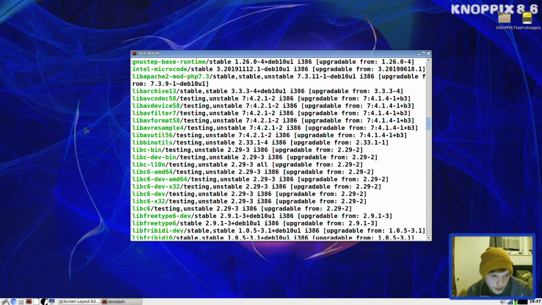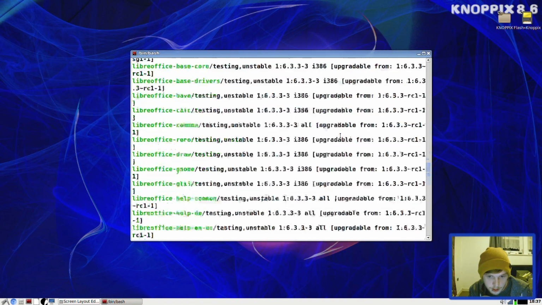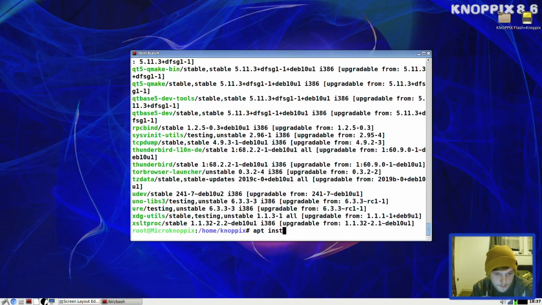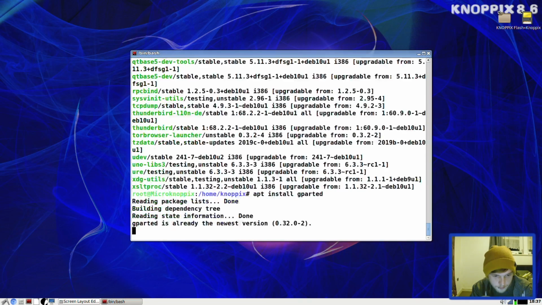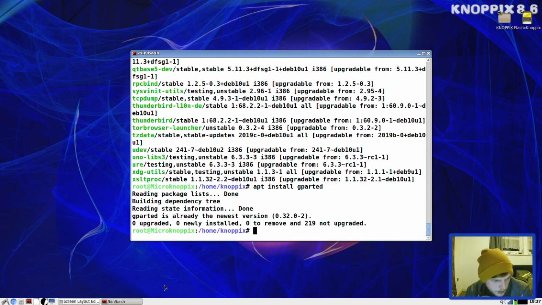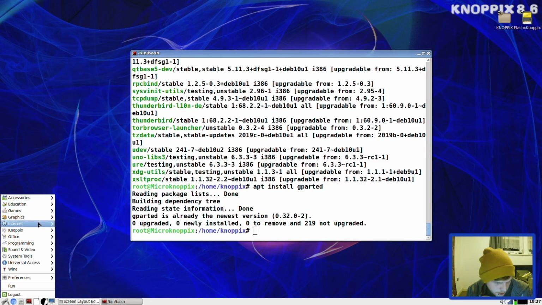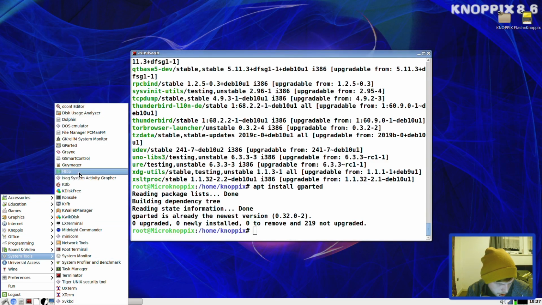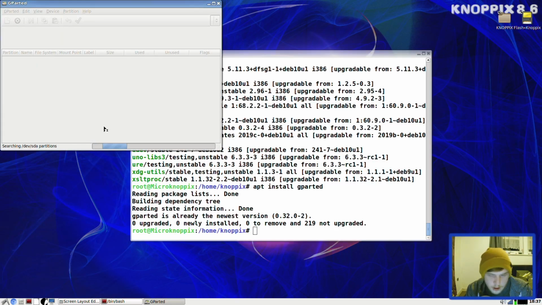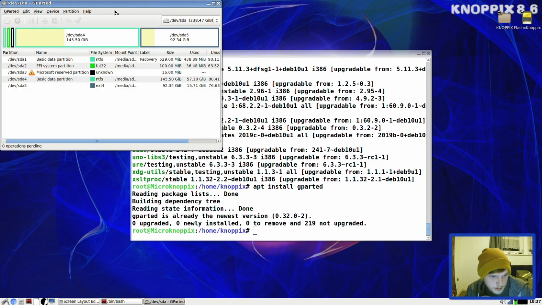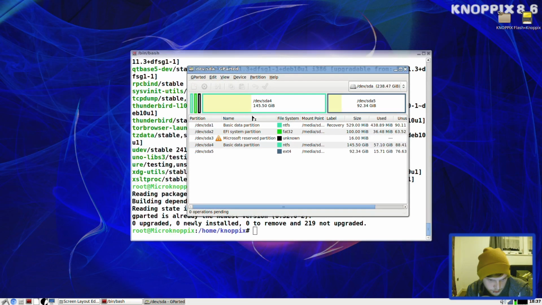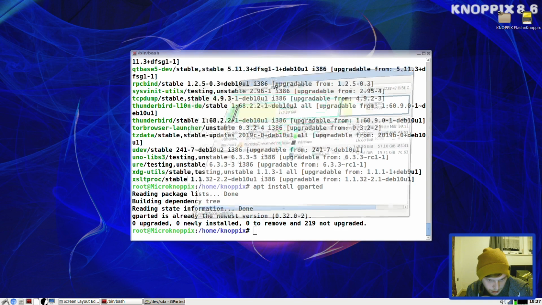Yes, there's quite a lot there to do. We won't do that just at the moment because I'm not sure how that's going to go with the stream, and my internet sucks. But we will install gparted, so let's quickly do that. No, so it's already got it. So perhaps the issue that I was reading about no longer exists. So let's go into System Tools and look for gparted. Here it is. Right, so it's opened, no problems. I'm not sure if I should try and do something though. I'm not going to do anything. I don't think I can.